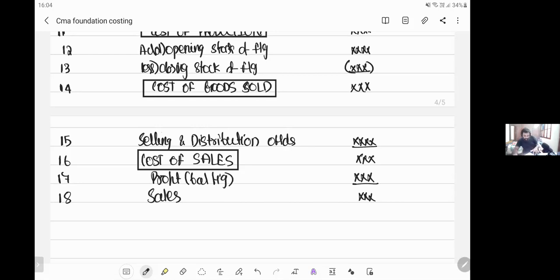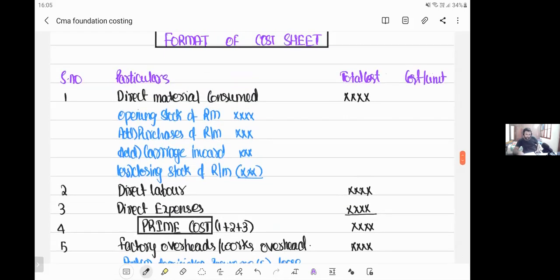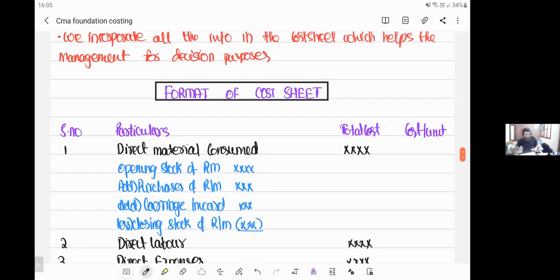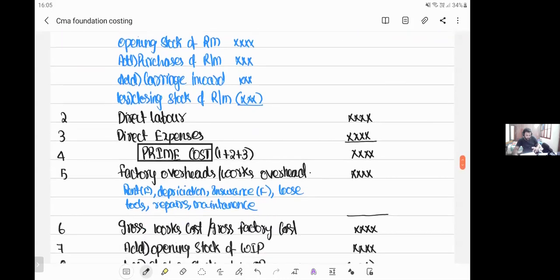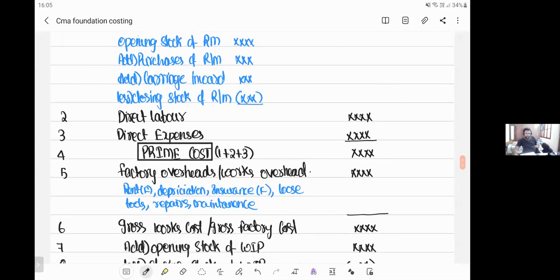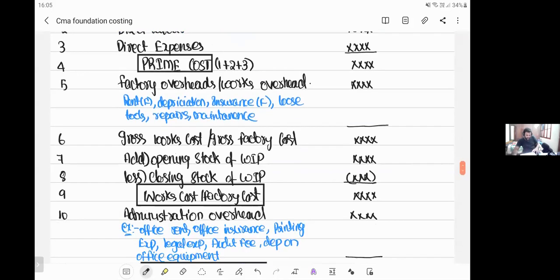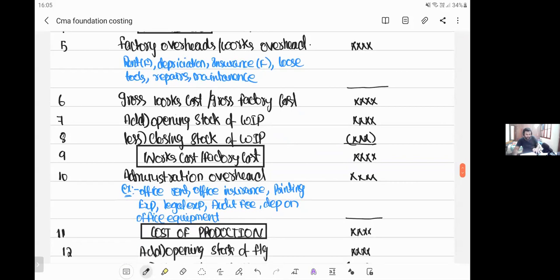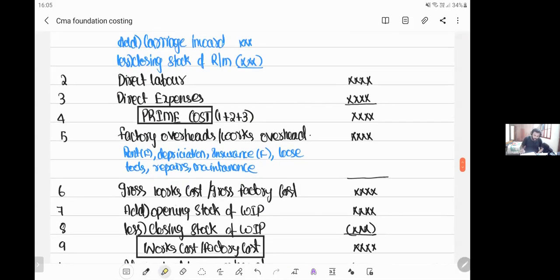Okay, so this is your beautiful cost sheet. Just have a glance, everybody, at this beautiful cost sheet. This is the entire format of the cost sheet. First we started with direct material. We added labor, we added expenses, we got prime cost. Then factory expenses were added, and the product got completed in the factory. It went to the administration department for verification. Administration people verified it, and it was given to the selling department to sell. The same movement happens in the factory also.